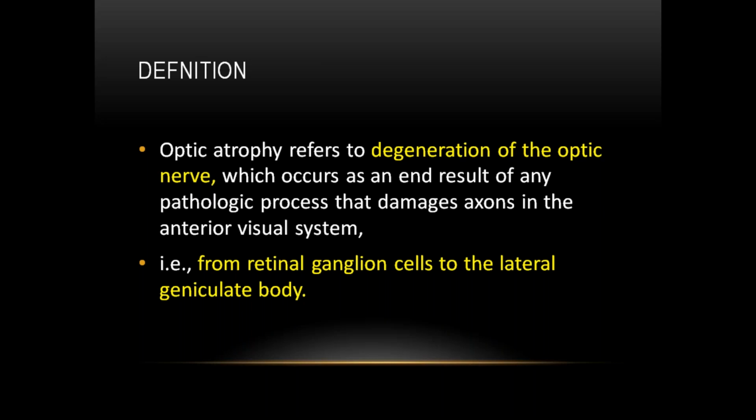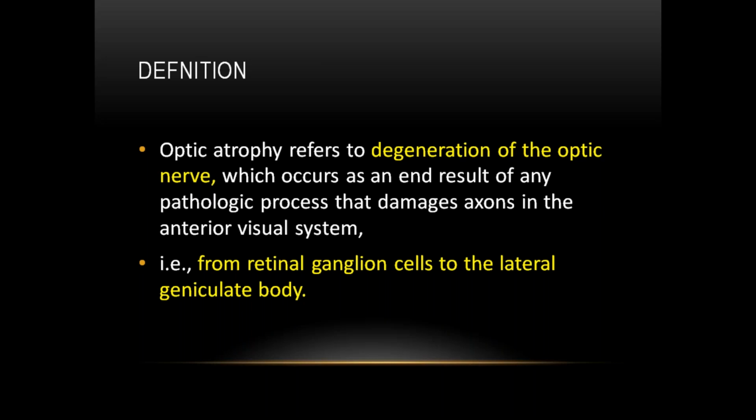There are three types of classification. Based on ophthalmoscopic appearance, it is again divided into primary optic atrophy, consecutive optic atrophy, post-neuritic optic atrophy, glaucomatous optic atrophy, and ischemic optic atrophy. What are the most common examples of primary optic atrophy? The most common examples for primary optic atrophy are tabes dorsalis, which occurs in neurosyphilis, and optic atrophy in multiple sclerosis. These two are the examples for primary optic atrophy.